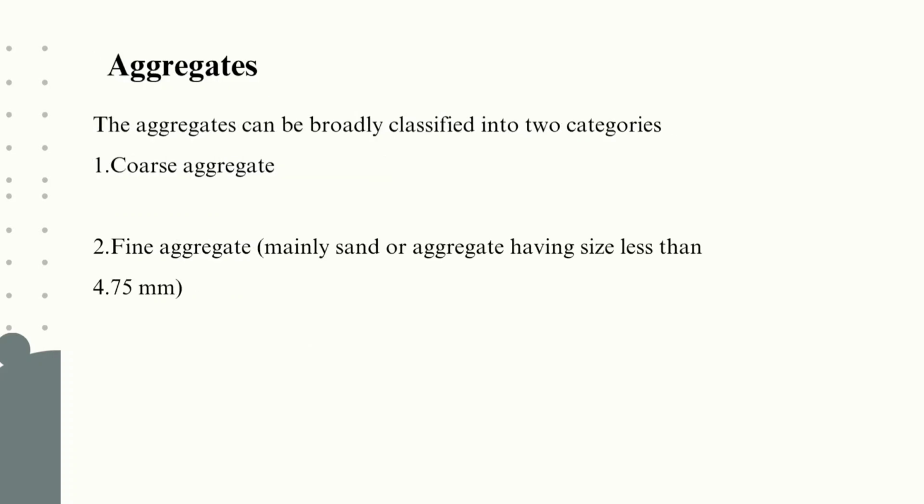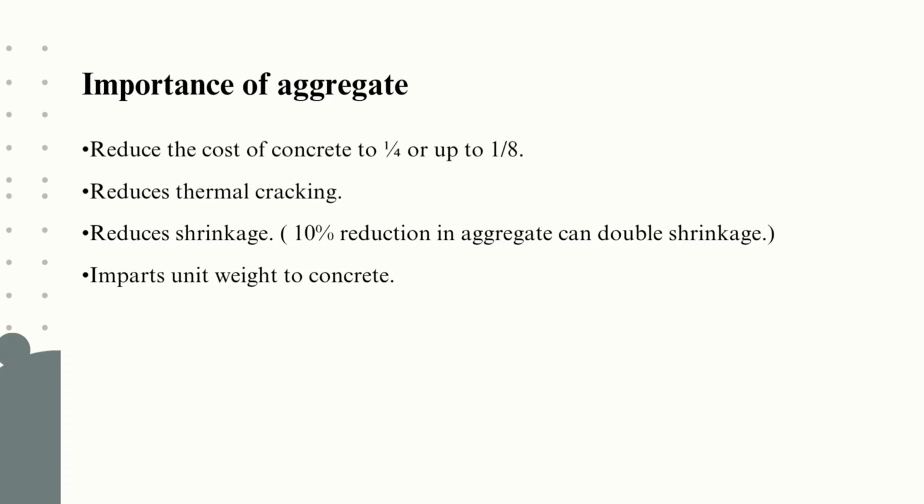The aggregates can be broadly classified into two categories, that is coarse aggregate and fine aggregate. Mainly sand or aggregate having the size less than 4.75 mm is called a fine aggregate. Importance of aggregate: it reduces the cost of concrete to 1/4 to 1/8 of total cost. It reduces thermal cracking. It reduces shrinkage. Impart unit weight to concrete.